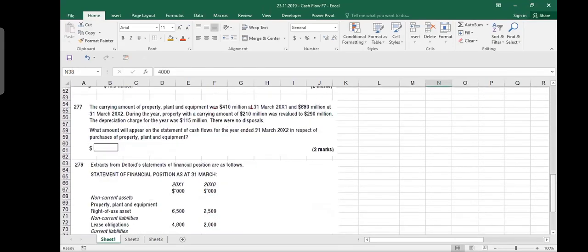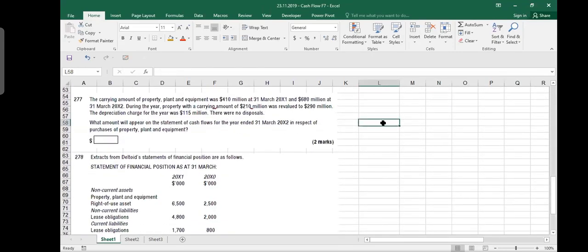Okay. 277. Again, looks simple. The carrying amount of property, plant, equipment was 410 million at 31st March and 680 million at 31st March 2002. During the year, property with a carrying amount of 210 million was revalued to 290 million. So there was a revaluation of 80 million you should take. Depreciation charge was 150 million. There was no disposals.